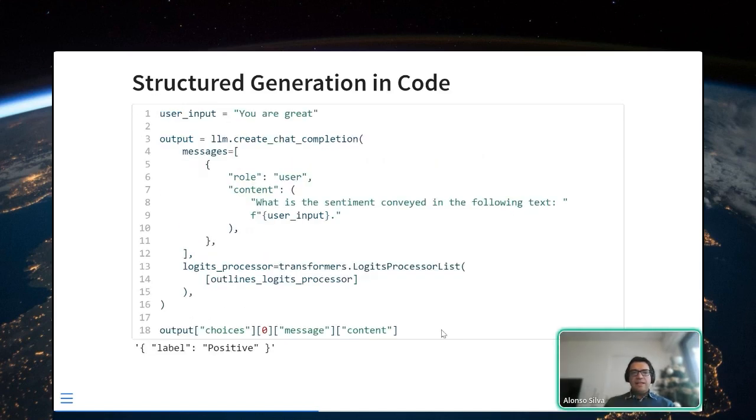Okay, and in that case, when the user inputs this, "you are great," you're going to put in a prompt asking what is the sentiment conveyed by that text, and you're going to constrain the model to fulfill the regex that I mentioned. So it will comply and it will give you this.